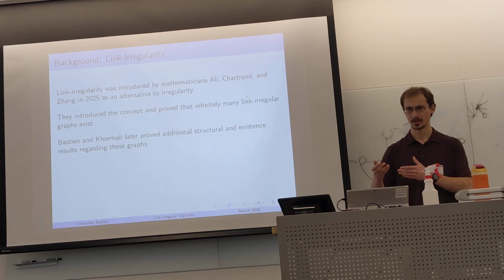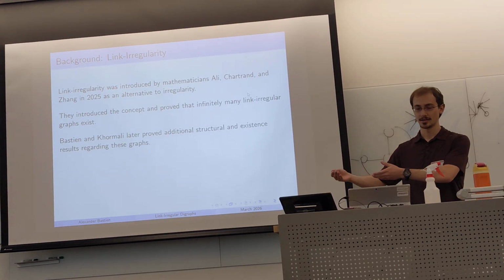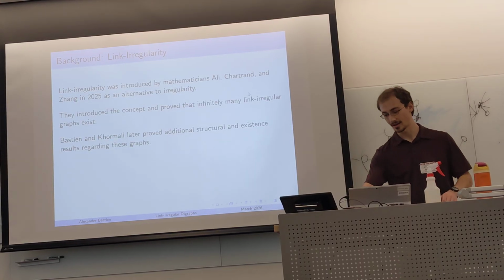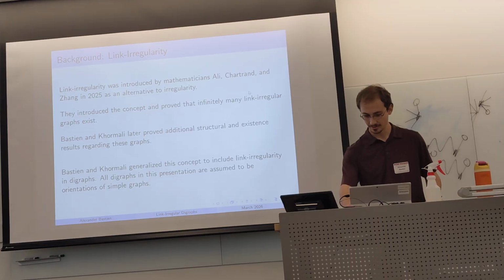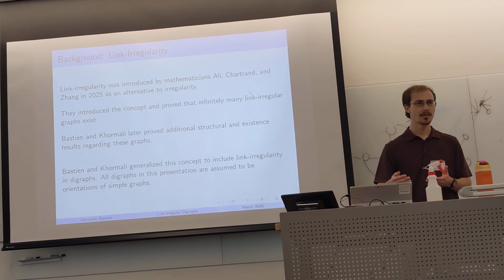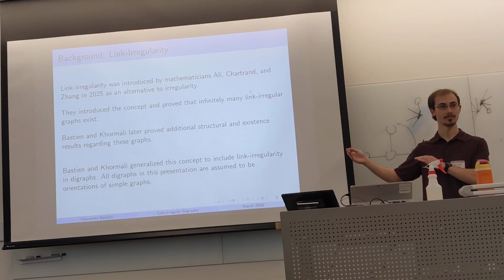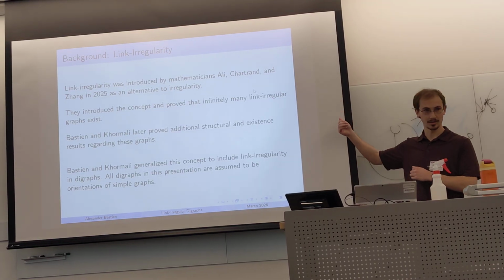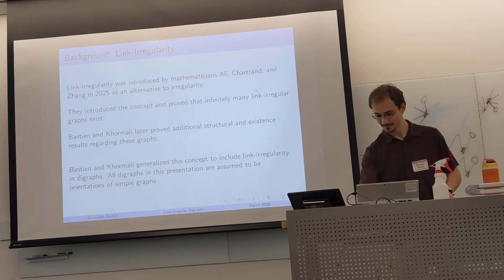Similar to regularity in graphs, you have regularity in digraphs. How do we bring link irregularity from graphs to digraphs? So we generalized these results, and that's what we're presenting here. When we talk about digraphs, all of the digraphs are orientations of simple graphs. So the earlier example of a simple graph, just put arrows on those edges, and that's a digraph.